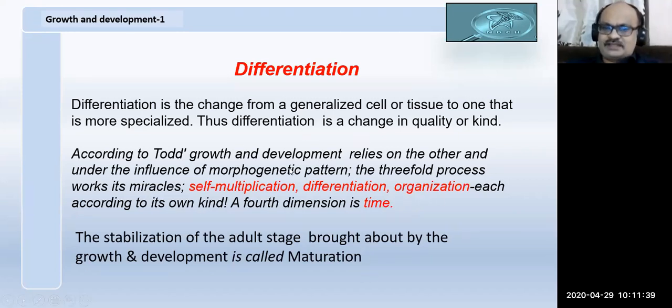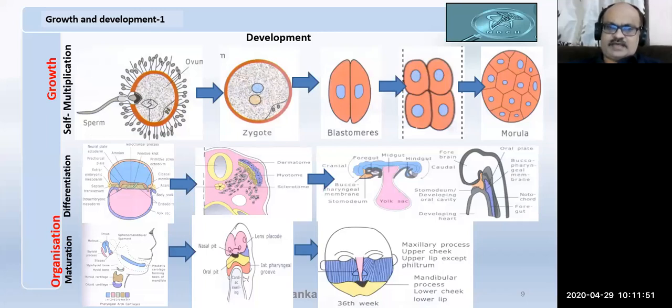If this development leads to maturation, maturation means that is the final growth phase. This is called development. Now you can see how it happens. We start our life from the union of the sperm and ovum forming a zygote. This is called self-multiplication.